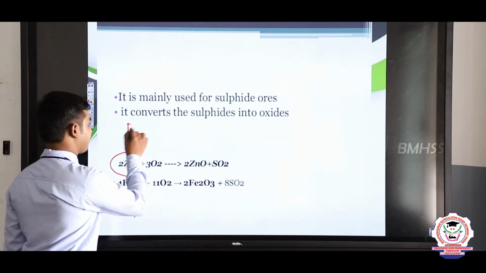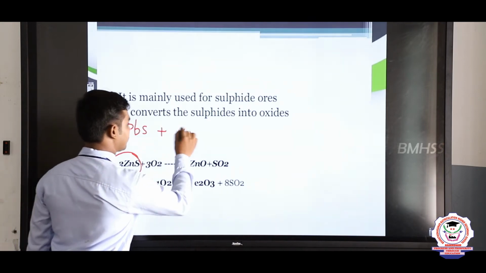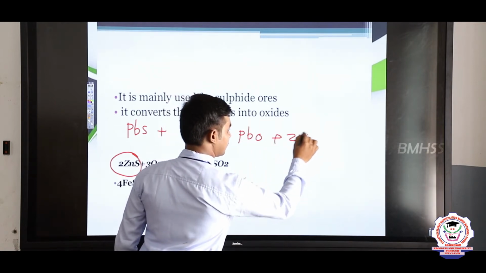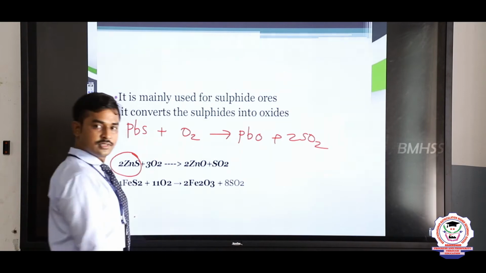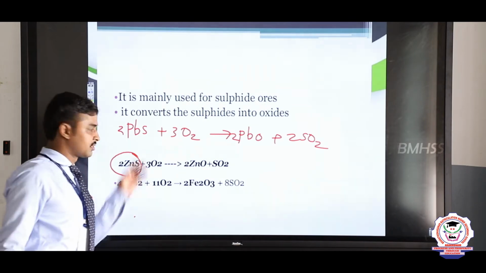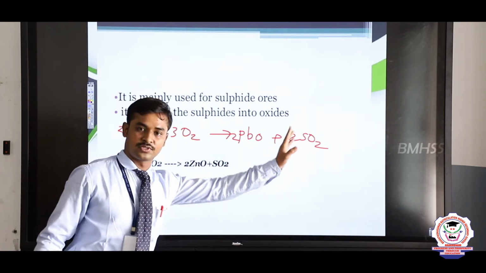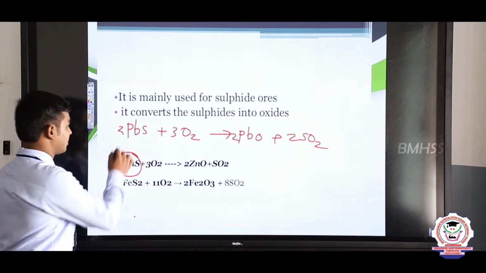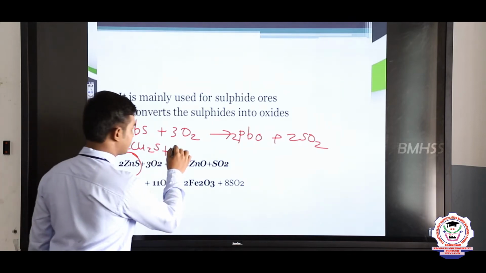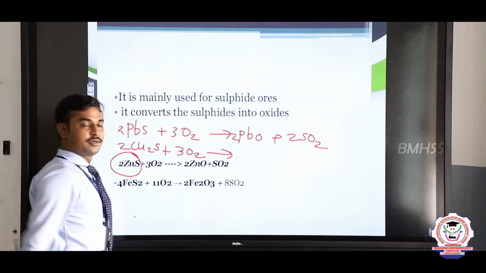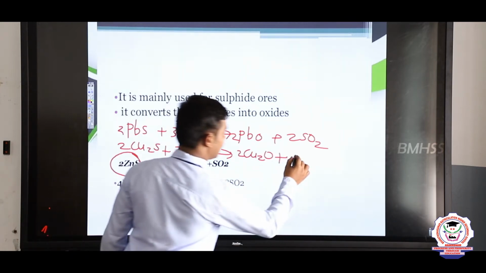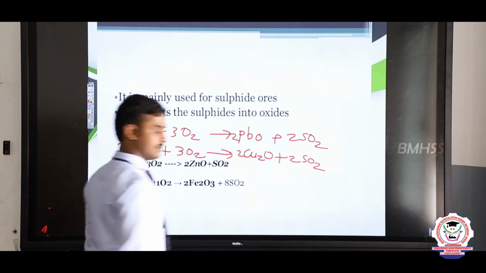For example, lead sulphide PbS also reacts with oxygen to form PbO, and SO2 is removed, in which 2 PbS reacts with 3 O2, and 2 PbO is formed and 2 SO2 is removed. And 2 Cu2S, cuprous sulphide, also reacts with oxygen to form Cu2O, cuprous oxide, and sulfur dioxide is removed.